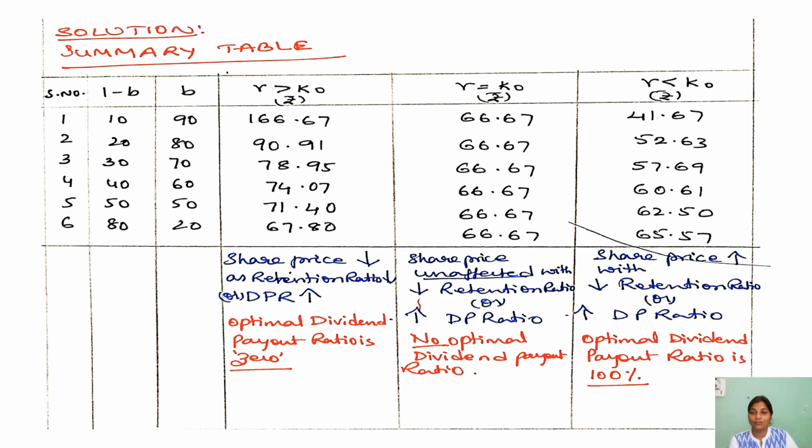In the third case, when the rate of return is less than cost of capital, you see that the share price is increasing with respect to the retention ratio decreasing, that is, as your dividend payout ratio is increasing, the share price is also increasing. So here the optimum dividend payout ratio will be 100%. That means when you reach a 100% dividend payout, your share price will be the highest. This is the relevance that has been explained by Walter's model.